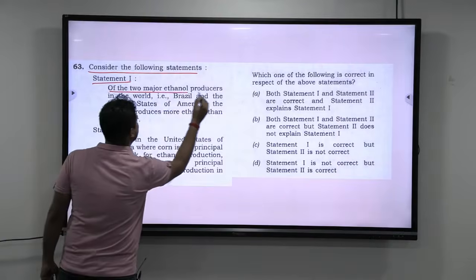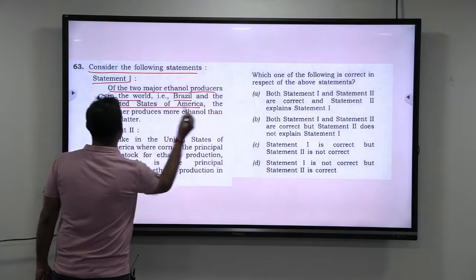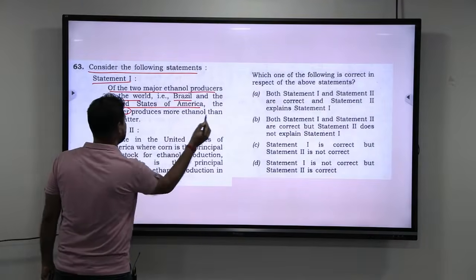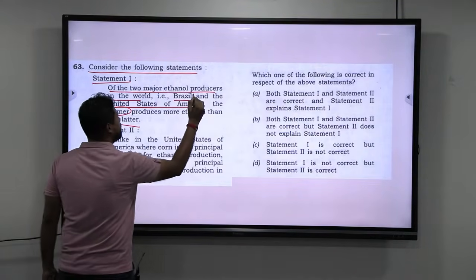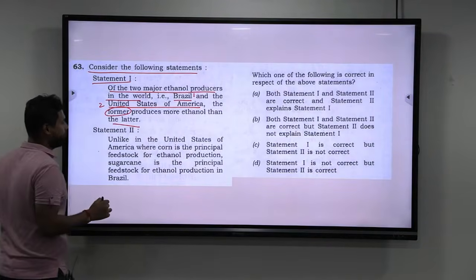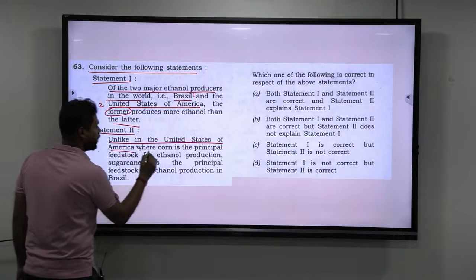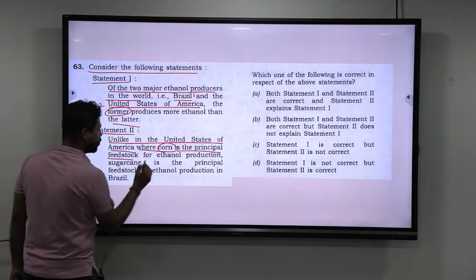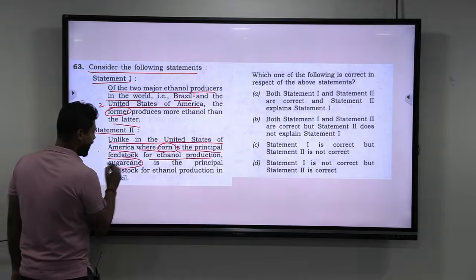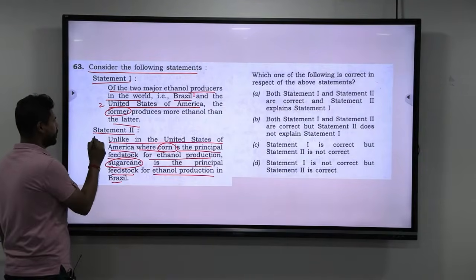Statement 1: Of the two major ethanol producers in the world, that is Brazil and the United States of America, the former produces more ethanol than the latter. What they are telling is Brazil is the largest producer, and the second largest is the United States of America. That is what the statement says. Statement 2: Unlike in the United States of America, where corn is the principal feedstock for ethanol production, sugarcane is the principal feedstock for ethanol production in Brazil.